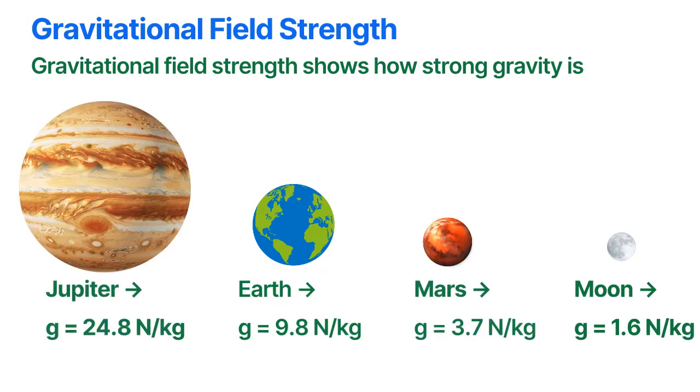Mars has a gravitational field strength of 3.7 newtons per kilogram, which is weaker than Earth's gravity. While Jupiter has a very strong gravitational field strength of 24.8 newtons per kilogram because it has a very large mass.